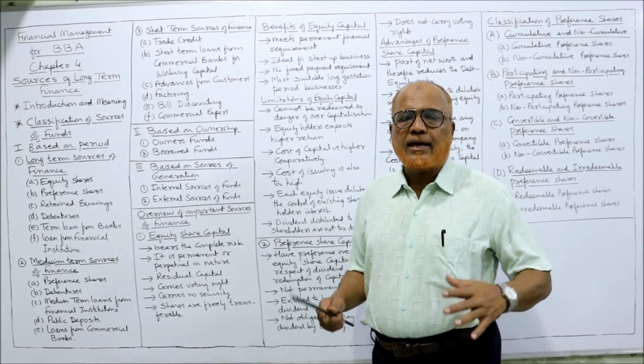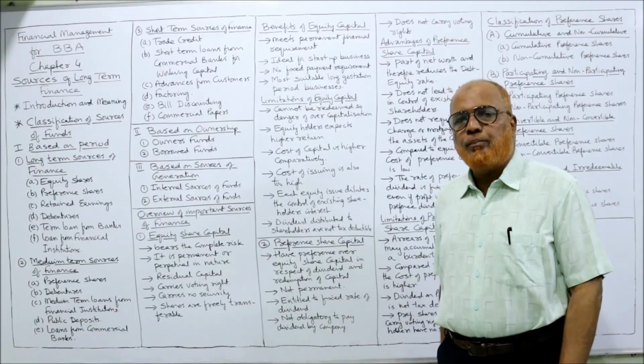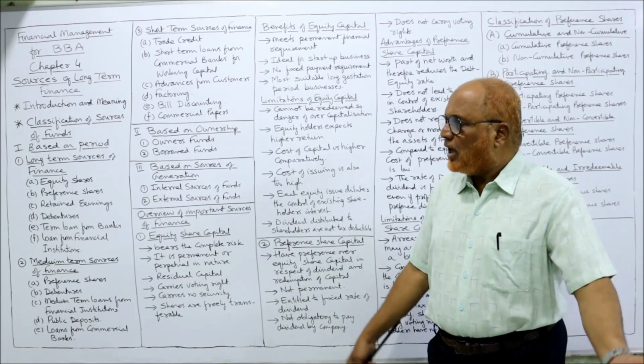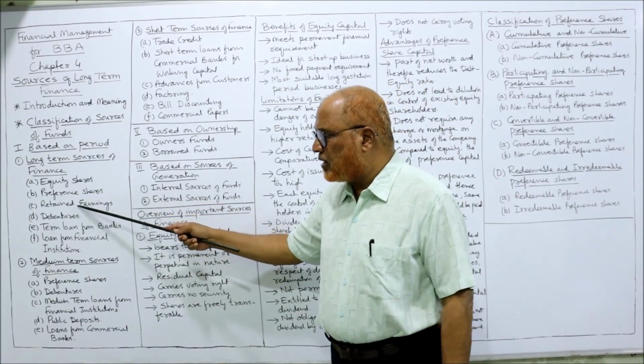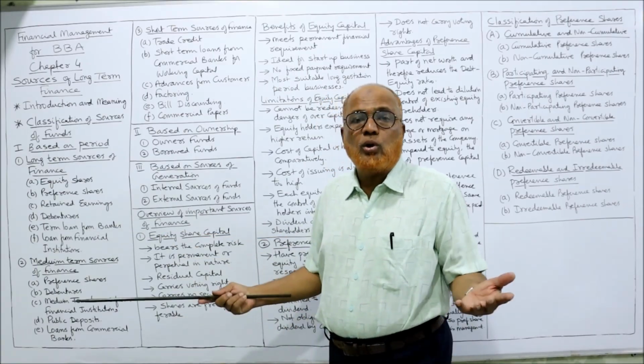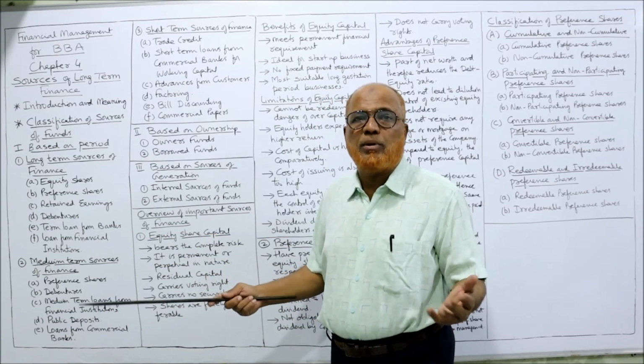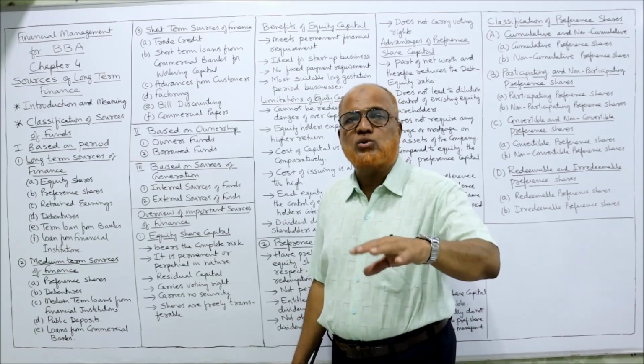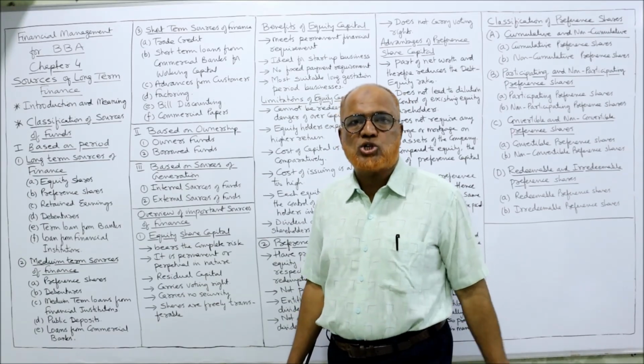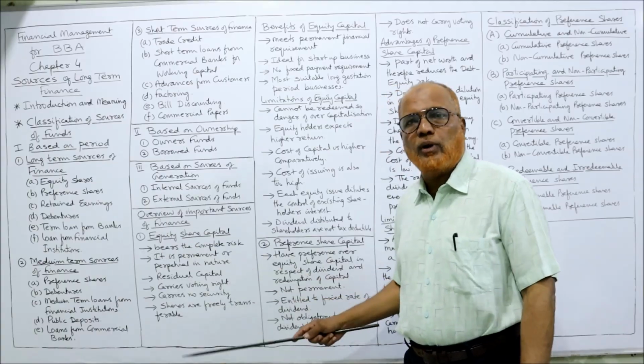Now I am going to explain the overview of important sources of finance. We have seen here equity shares, preference shares, retained earnings, debentures, but you don't know the meaning. What do you mean by equity share? What do you mean by preference share? What are the characteristics? What are the advantages? What are the limitations? That you don't know. Now I'm going to explain.